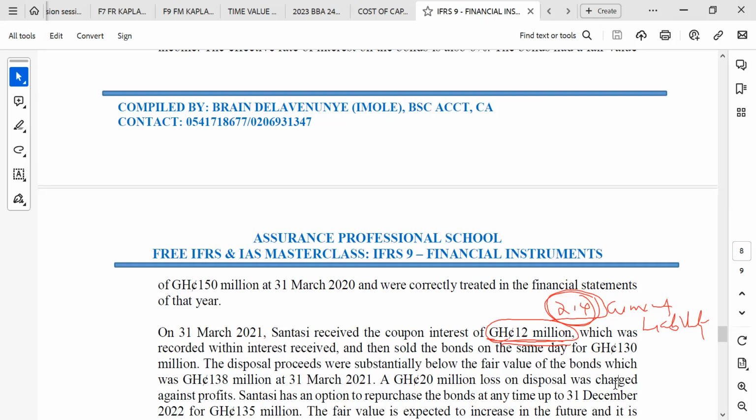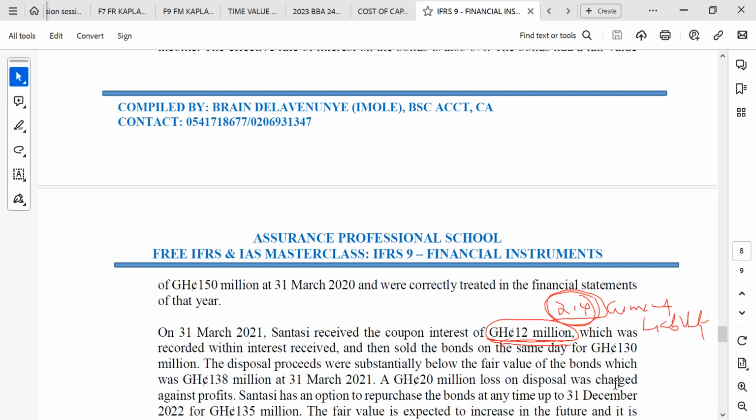Okay, 2021. And then sold the bond on the same day for 130 million. The disposal proceeds were substantially below the fair value of the bond, which was 138 at 31 March 2021. So you can see that they are now giving you the fair value of how much? They are now giving the fair value 138.